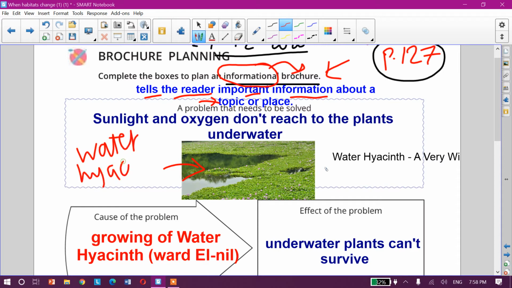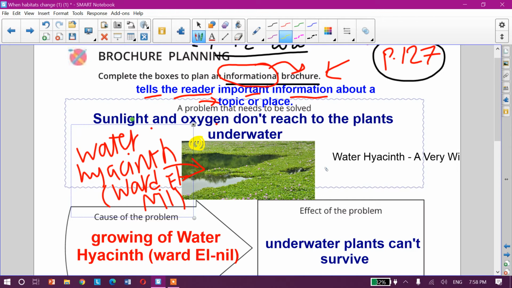Called water hyacinth plant. Okay, this plant causes a problem. Could you see in the picture it is spread on the surface of the water and covers a large area of the water. So sunlight and oxygen don't reach the plants under the water.